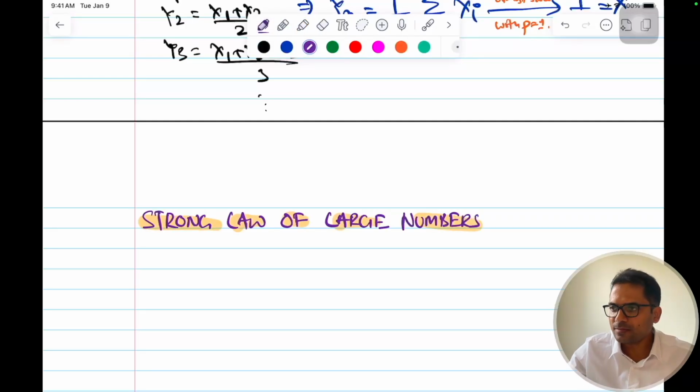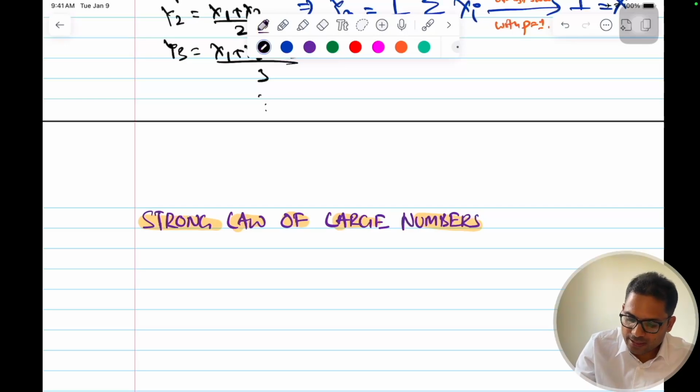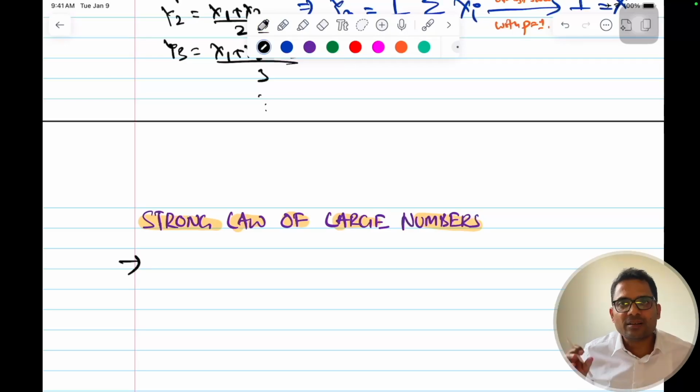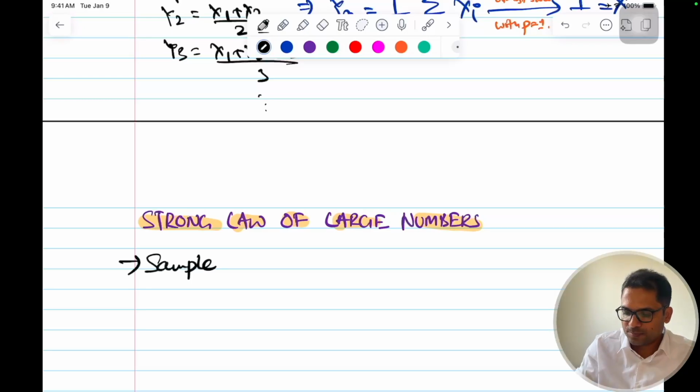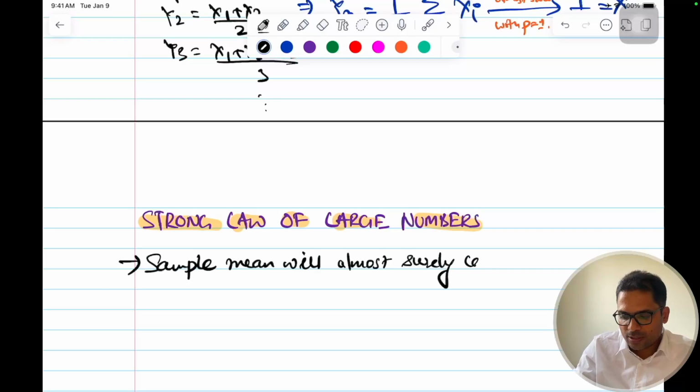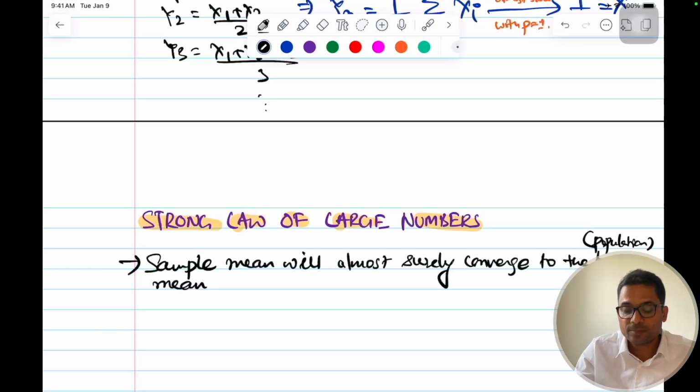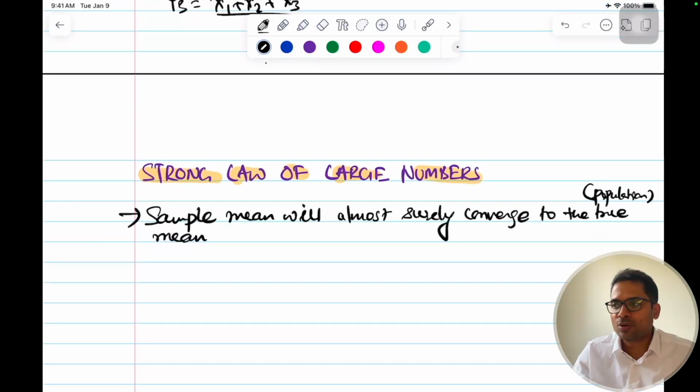What does this mean? The strong law of large numbers says that the sample mean will almost surely converge to the true mean, which we sometimes call the population mean. This is what the strong law of large numbers says.